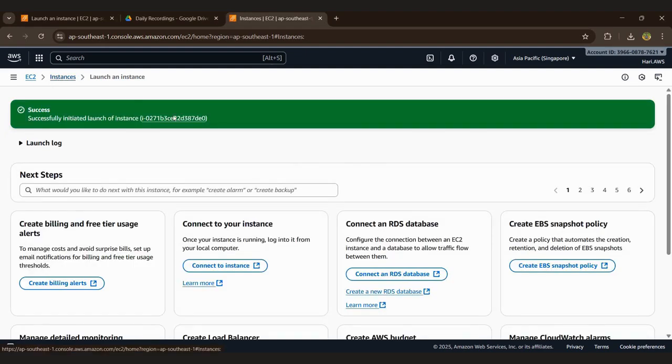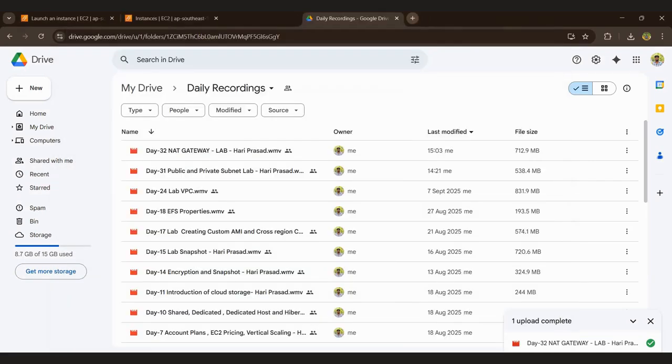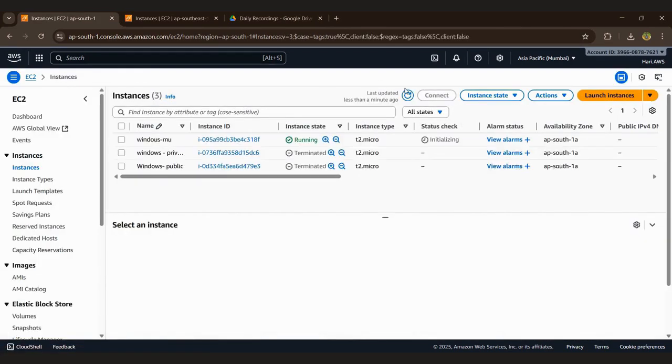Yeah, we launch the instance and it is initializing. Then we go back to this instance. It's also running. This is the Mumbai one.